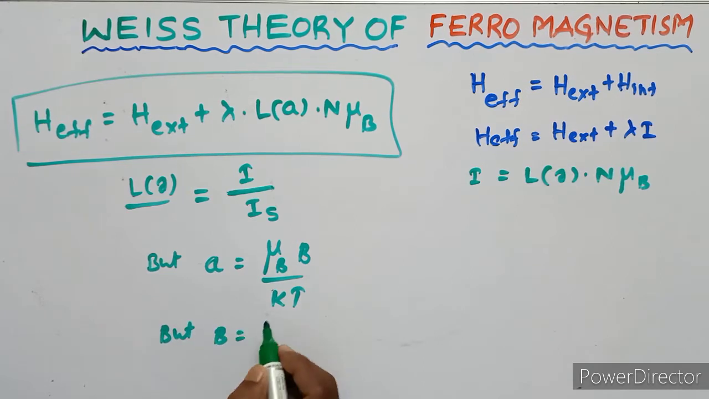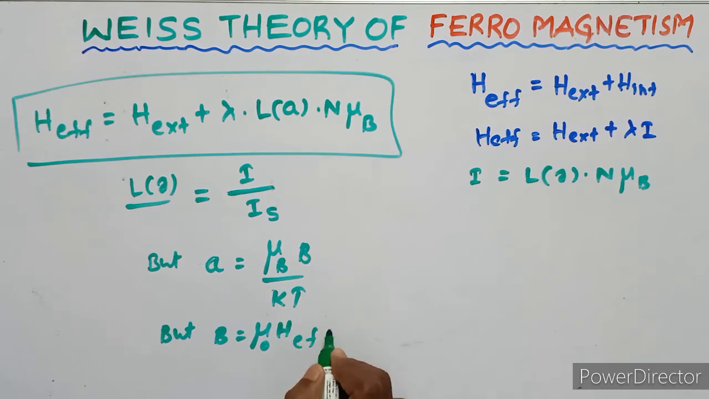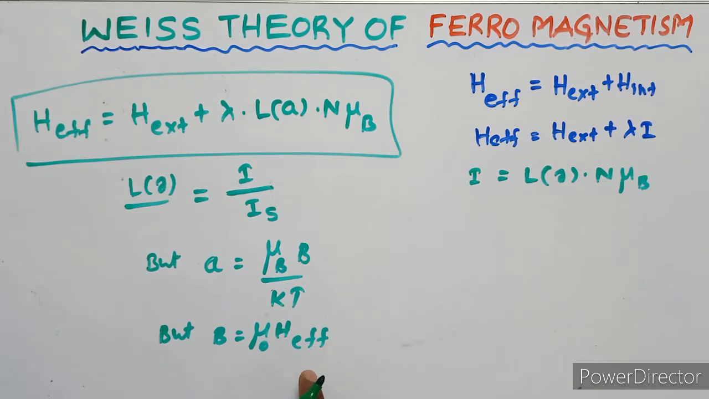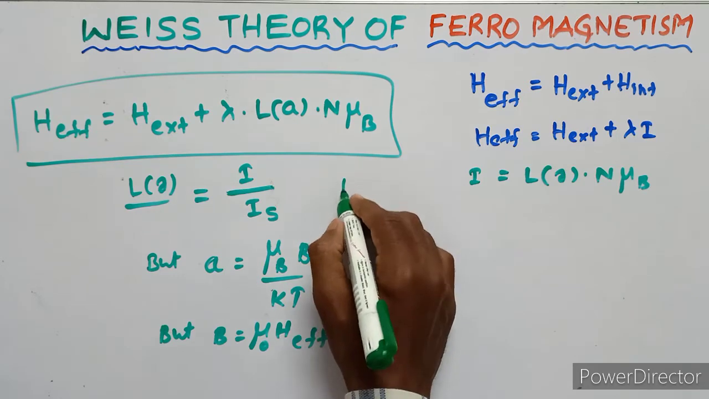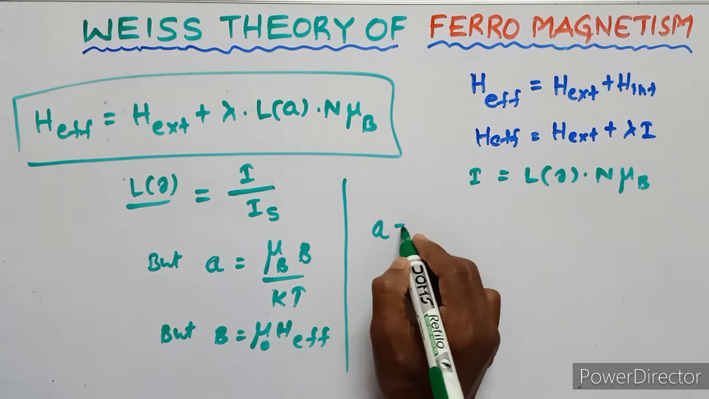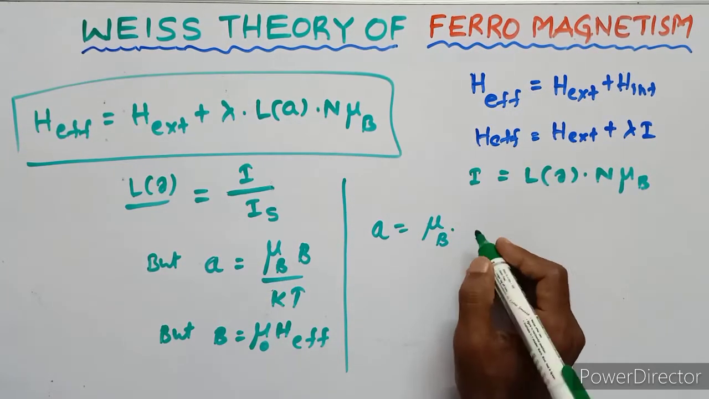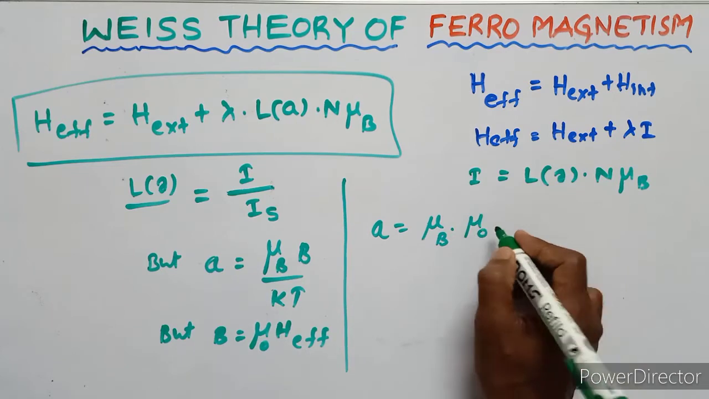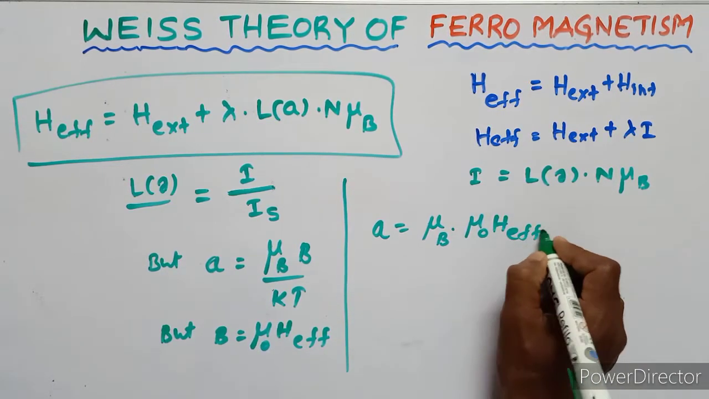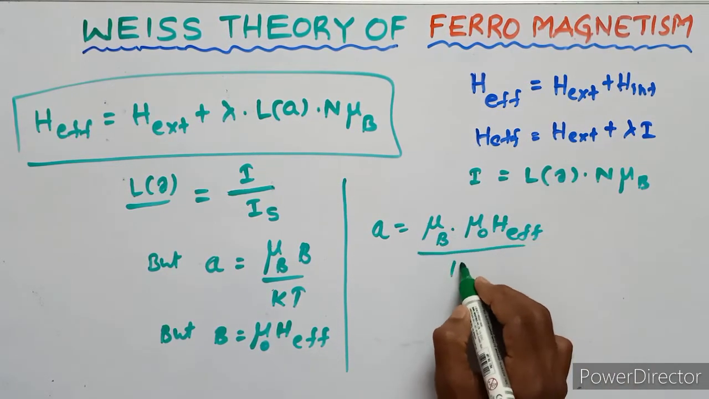But B, already we know that B equals mu naught H effective. Generally B equals mu naught H, where H equals the resultant magnetic field. Then A equals mu suffix B, B means mu naught H effective upon kT.